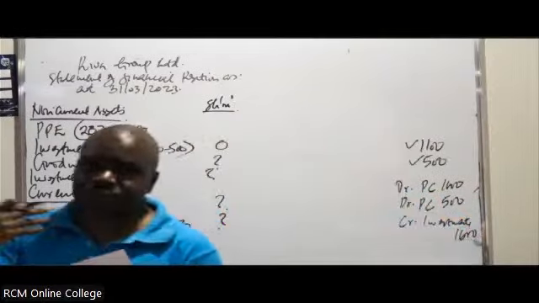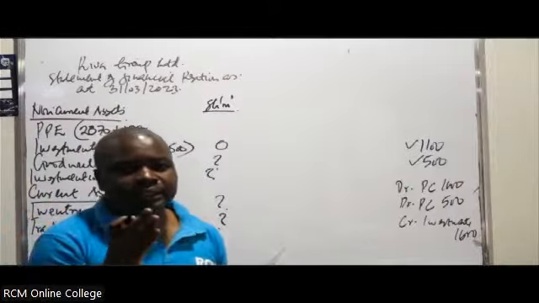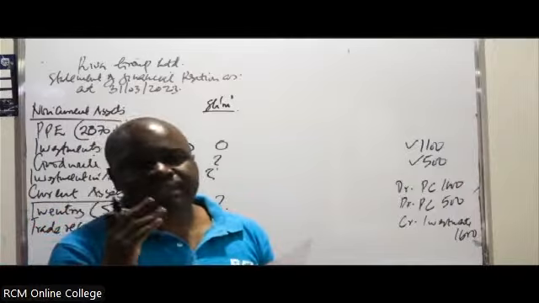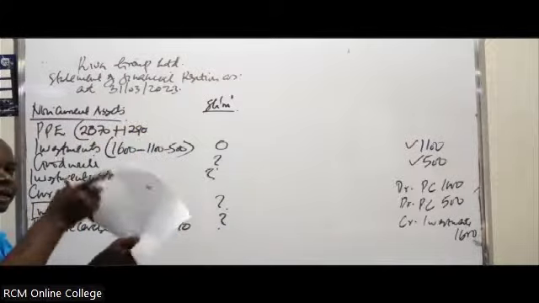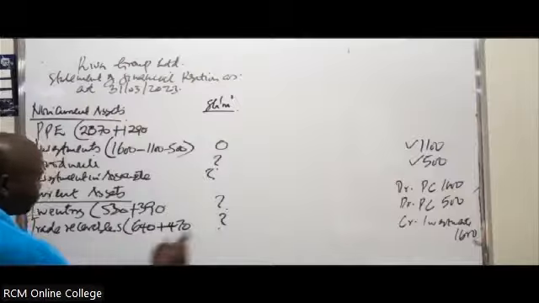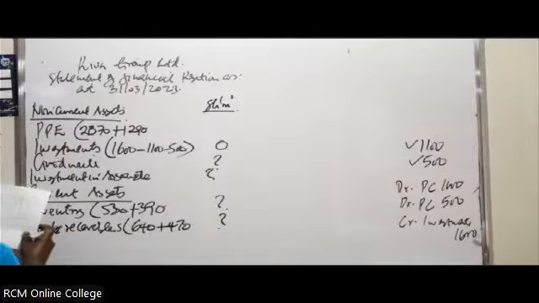When you're going through the additional information, you must be very alert. Which item is having to be affected? We've already seen the additional information that in this case, there were some intercompany balances, which normally affect this item. Don't put the figure for now. Just leave it there. We go to what?